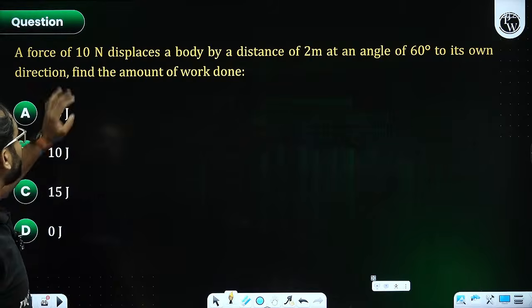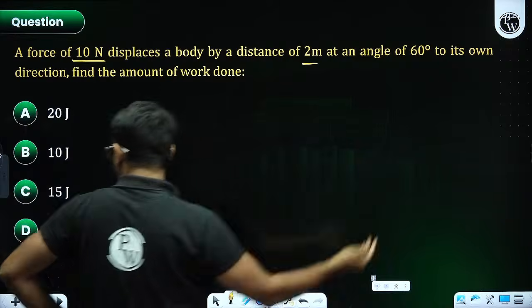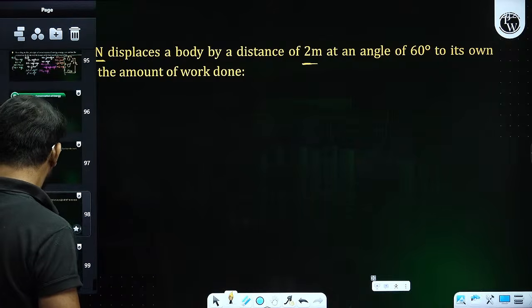Second, a force of 10 Newton displaces a body by a distance of 2 meter at an angle. I think we had done a similar kind of question, right?